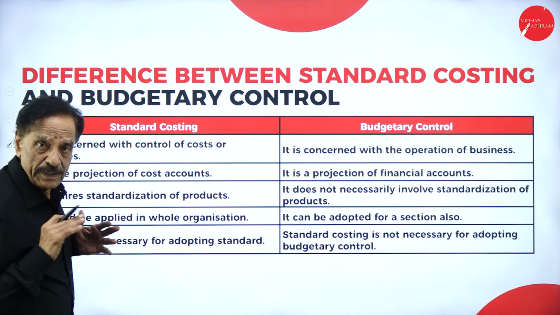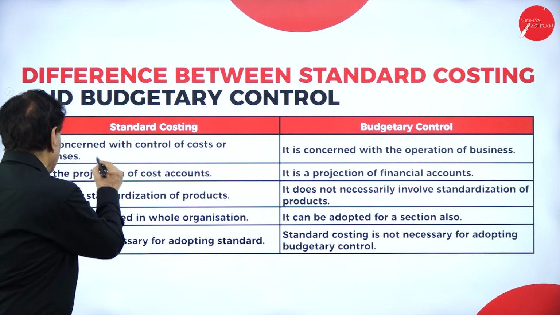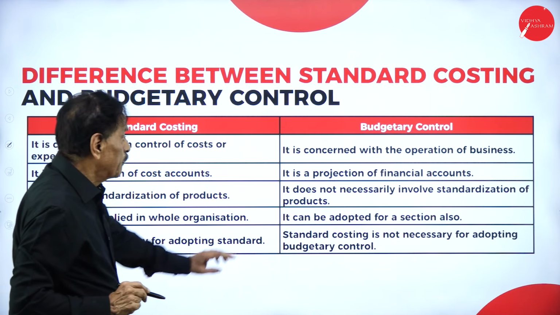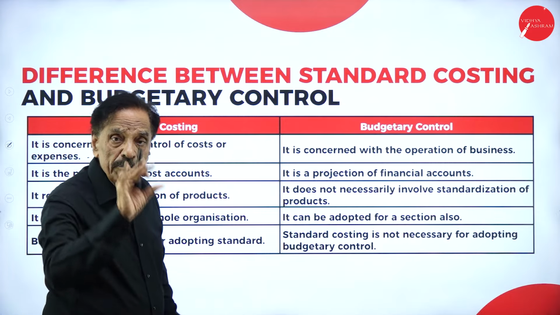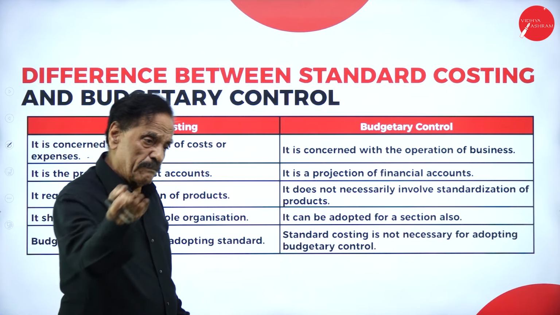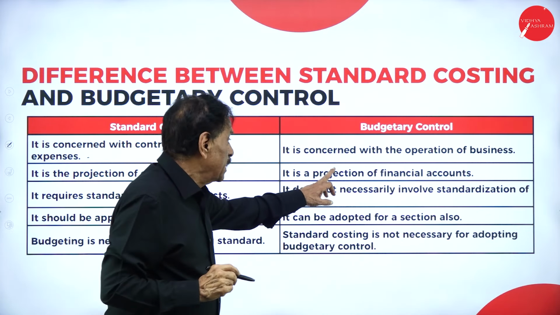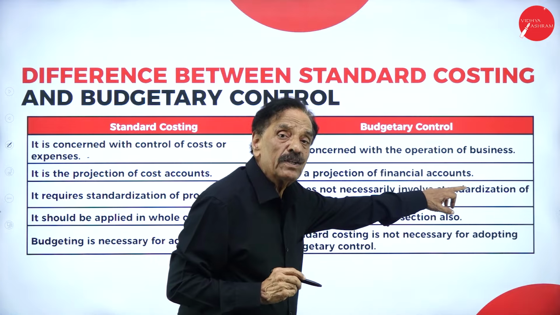First, we are doing standard costing. It is concerned with the control of cost or expenses. In standard costing, we finalize some standard, and actual cost may vary from that standard, more or less. Budgetary control is concerned with the operation of the business.